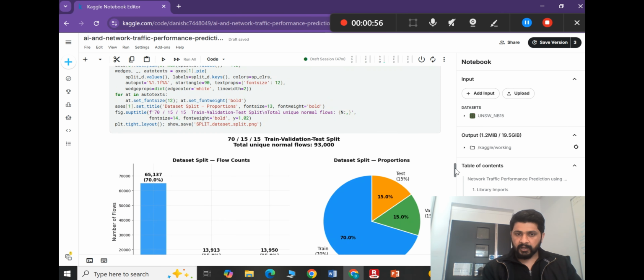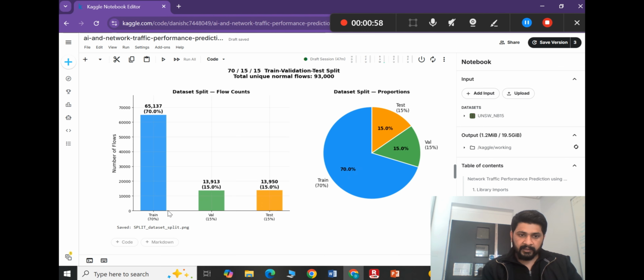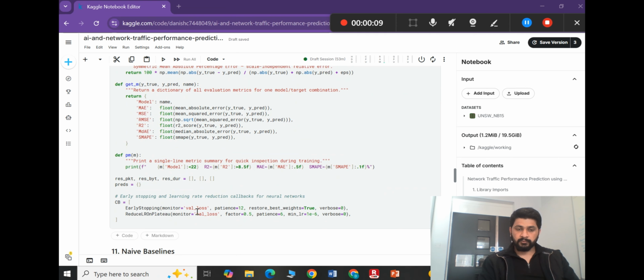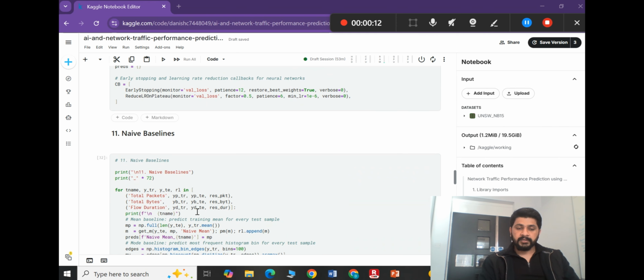So here you can see a graph of how the data is split: train 70%, validation 15%, and test 15%. Here is the evaluation metrics. I apply different evaluation metrics like mean absolute error, R squared, and mean absolute percentage error as well. So here are the different models.